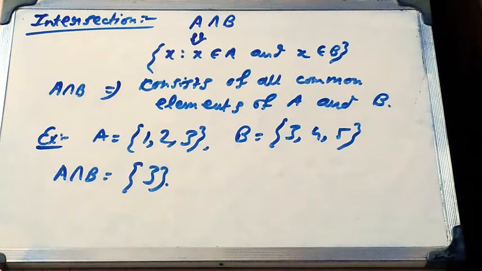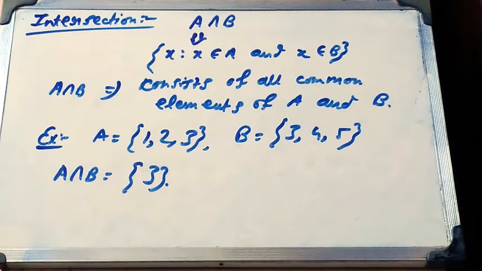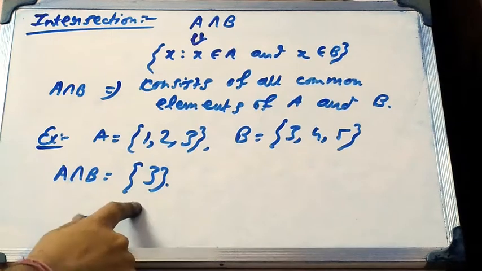Let's see an example. A is equal to a set containing 3 elements 1, 2 and 3. B is a set containing 3 elements 3, 4 and 5. So in A and B there is only one common element, which is 3. So A intersection B is the singleton set 3.